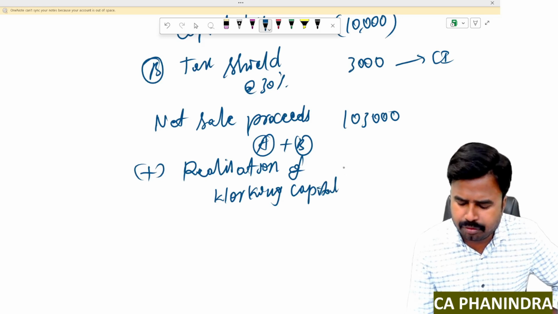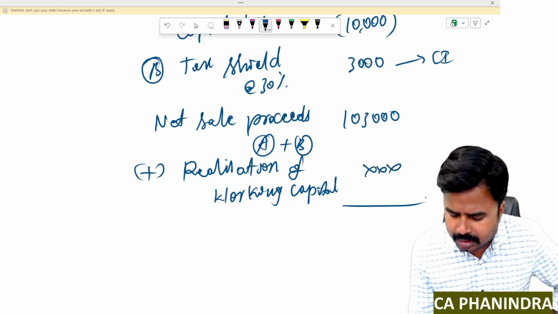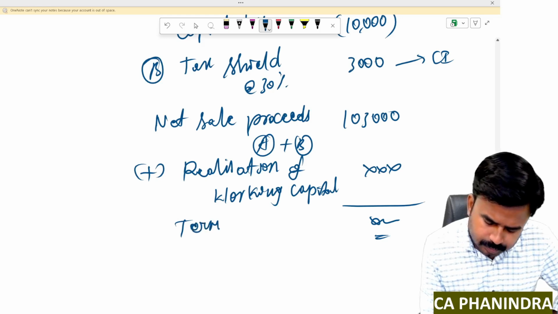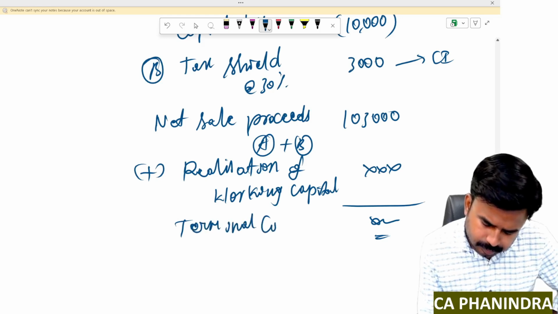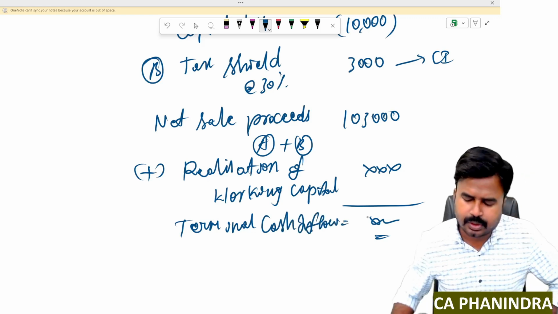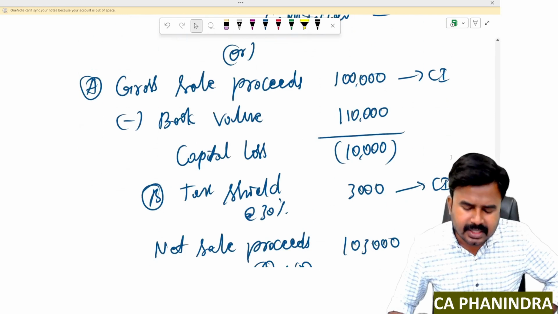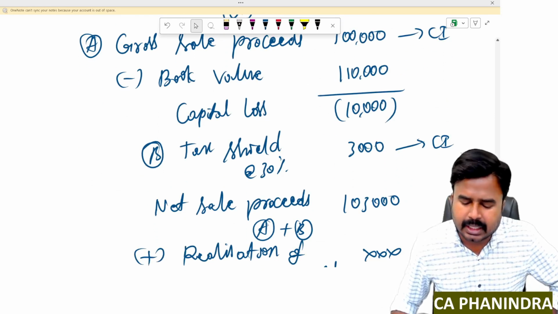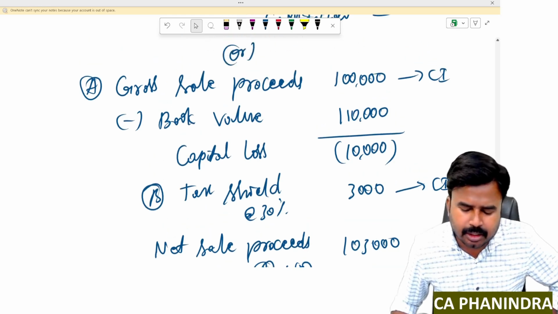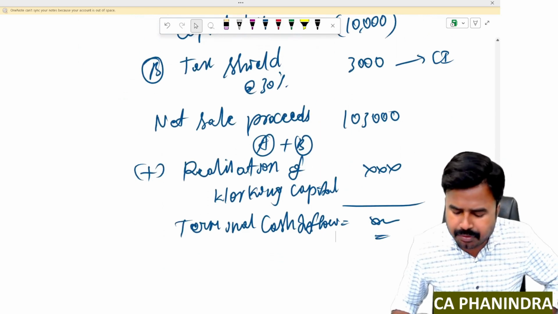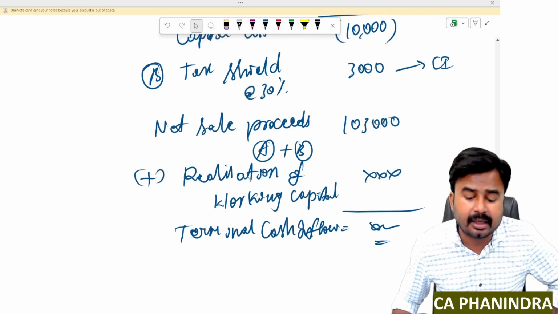I've written both the formats here, okay, so that I'll get terminal cash inflow. Just look at the format again, the second format: gross sale proceeds minus book value, capital loss. Apply tax shield on capital loss. Add this tax shield to your gross sale proceeds in order to arrive at net sale proceeds. Add realization of working capital. Then ultimately I'll get terminal cash inflow.